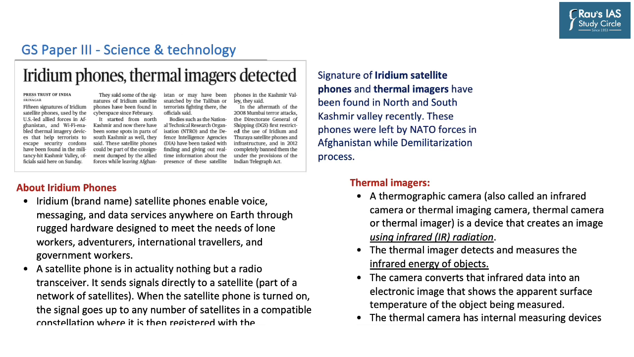Now let's take up this news appearing on page number 12. This news says Iridium phones, which are satellite phones, and thermal images detected. So this news says that signatures of Iridium satellite phones and thermal images have been found in North and South Kashmir Valley recently, and these phones were left by NATO forces in Afghanistan during the demilitarization process. So these phones are now in the hands of terrorists, which the government of India is trying to locate. Now from your examination perspective, especially from the perspective of science and technology, you need to know how satellite phones function and also about the various uses of thermal imagers.